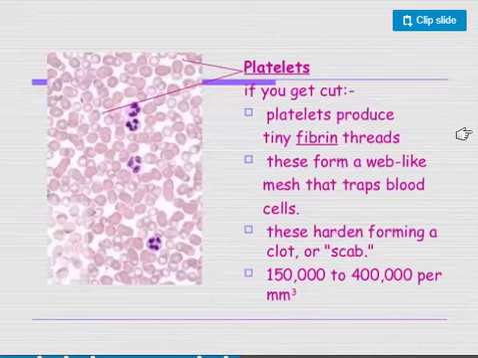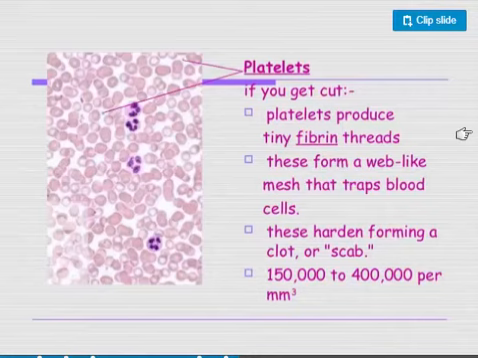Then finally we have the platelets. The platelets are cell fragments, parts of cells that help form clots that control the bleeding. When you cut or tear a blood vessel, the platelets quietly cluster around the wound. At the site of the injury, the platelets form spiky extensions that intertwine into a complex net.